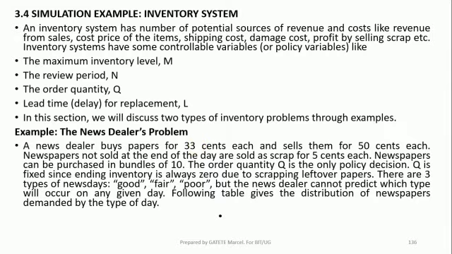He purchases those newspapers, each one at 33 cents, and he sells it at 50 cents. So you see that there is a benefit.